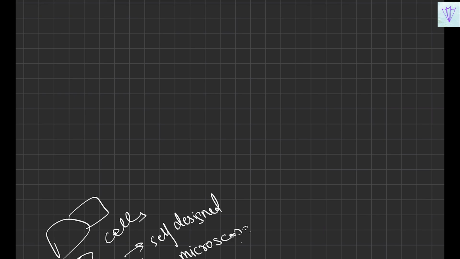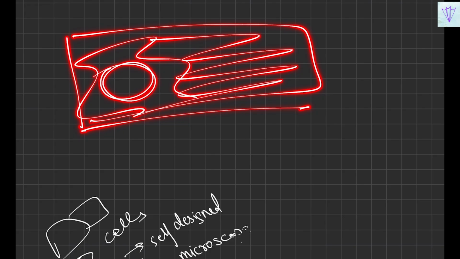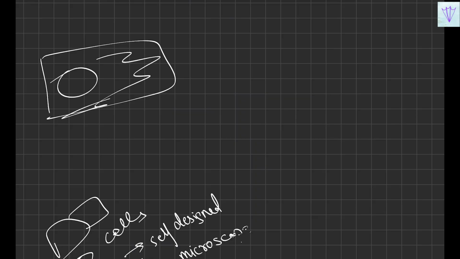So what is the structure of the cell? When you speak of the structure of the cell, the basic thing which you might have learned is that you will have a cell membrane, you will have a nucleus, and you will have the cytoplasm. This is the basic thing which we are told: we'll have a cell membrane, we'll have a nucleus, and this is all the cytoplasm which is present, right?